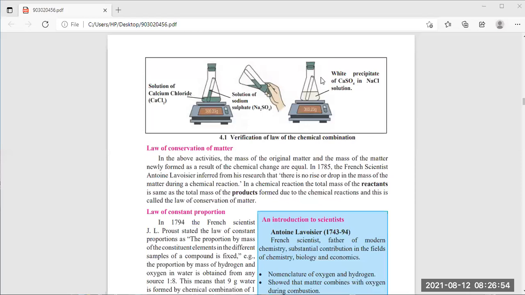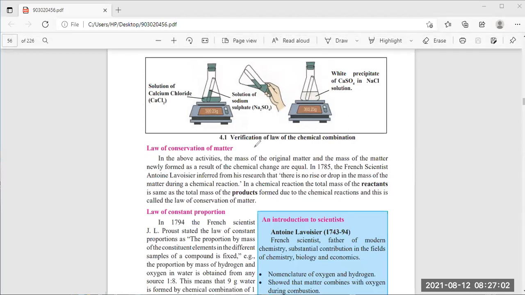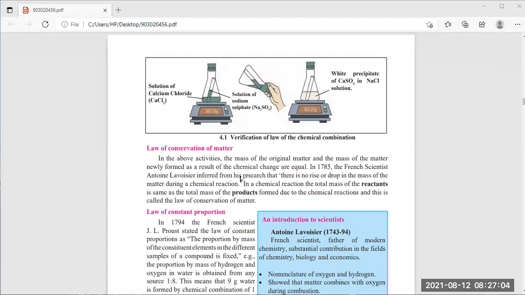So when a question like this arises, write the statement of the law of conservation of matter. Then you write from this point to this point. Remember, okay? So which point? This point. In a chemical reaction, the total mass of reactants is the same as the total mass of the product formed due to the chemical reaction. And this is called the law of conservation of matter.